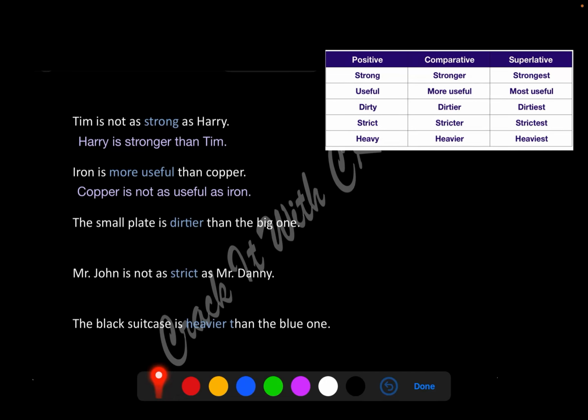The small plate is dirtier than the big one. Which is dirtier? The small plate is dirtier. The big plate is not as dirty. Okay. The big plate is not as dirty as the small one.